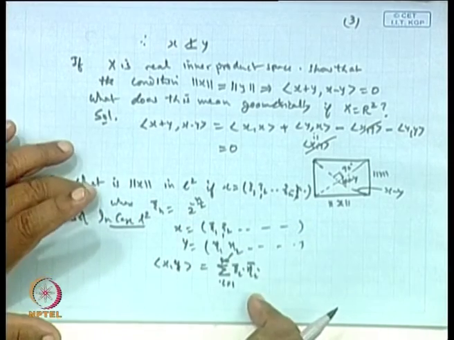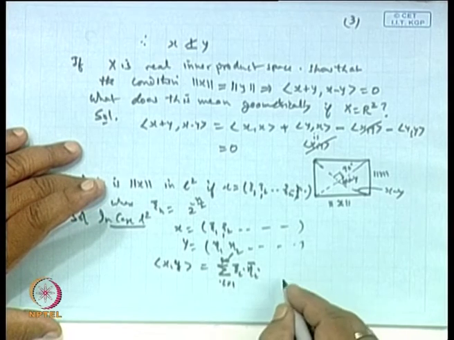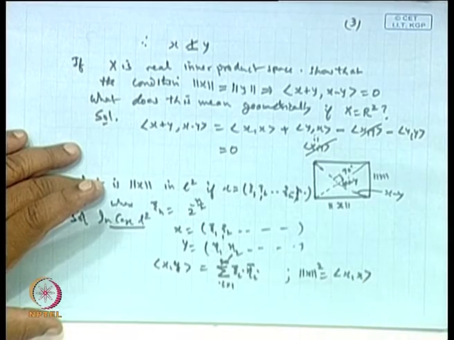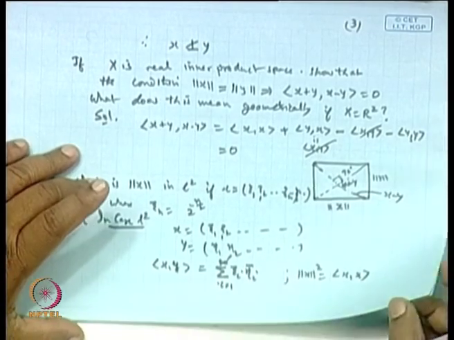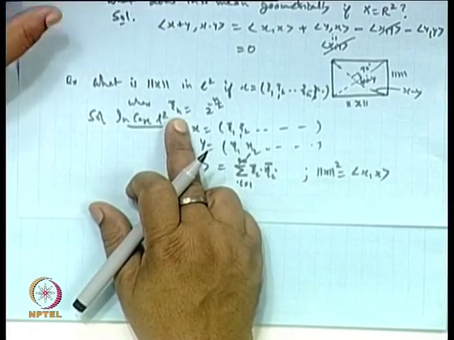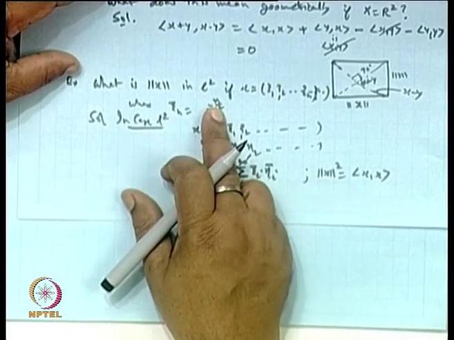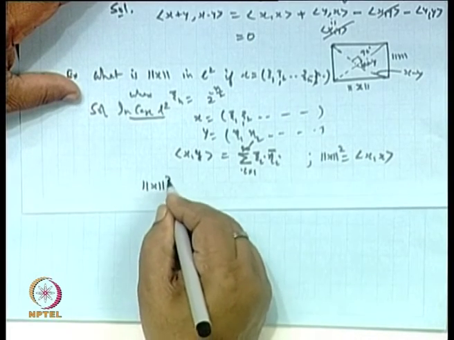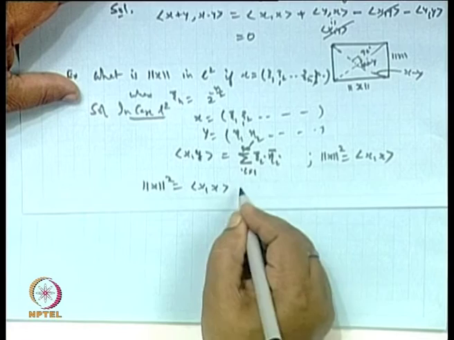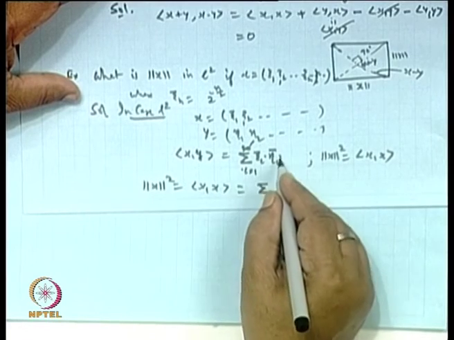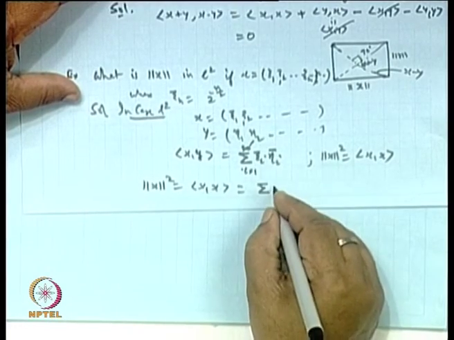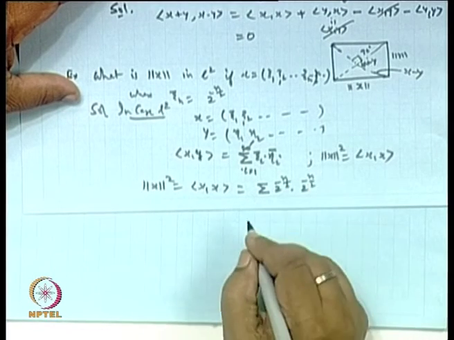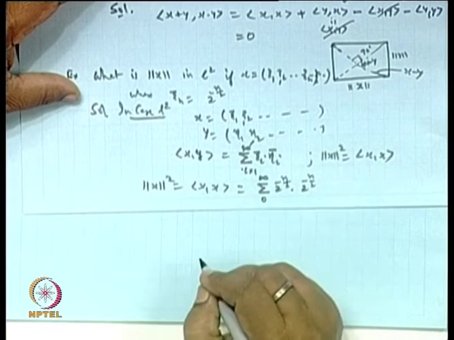Now, here xi is given to be this. So, the norm of x squared is the inner product of x with x, is it not? The conjugate of this will be the same as this because it is real. So norm of x squared is the sum of xi_i times eta_i, that is 2 to the power minus n by 2 into 2 to the power minus n by 2, n from 0 to infinity.